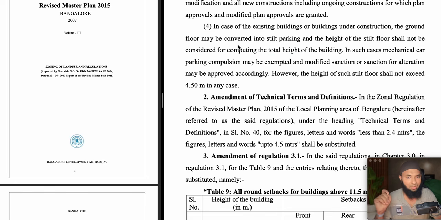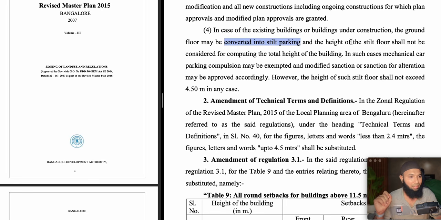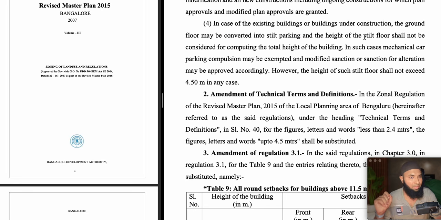So two major changes: converting the ground floor into stilt parking, and the stilt floor not being considered for computing total height. Before, the stilt floor was also considered for the total height of the building. These are the two big changes we have seen till now.